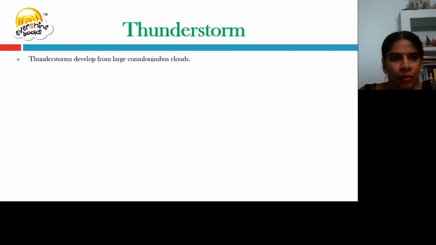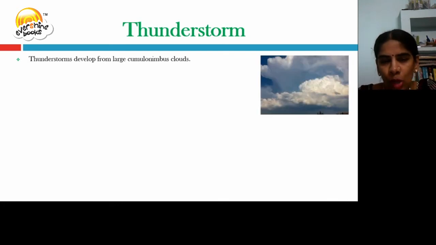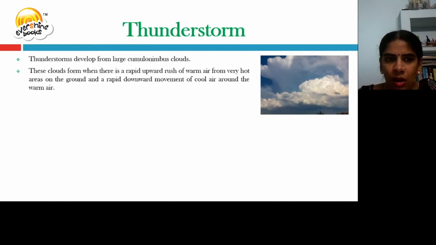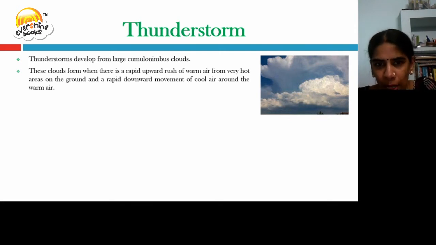Thunderstorm. A thunderstorm develops from large cumulonimbus clouds. A thunderstorm is formed because of cumulonimbus clouds. These clouds form when there is a rapid upward rush of warm air from very hot areas on the ground and a rapid downward movement of cool air around the warm air. You can see it is a fusion of hot air and cool air.